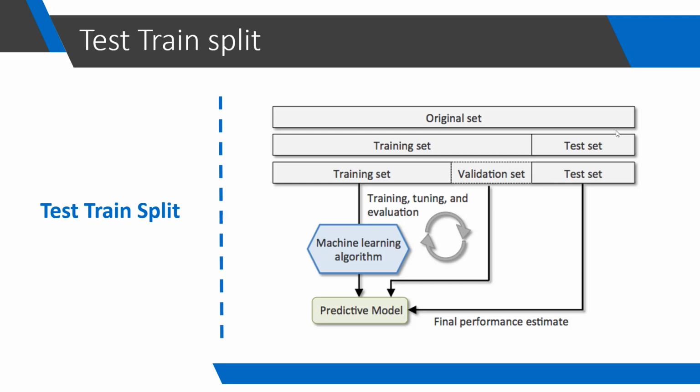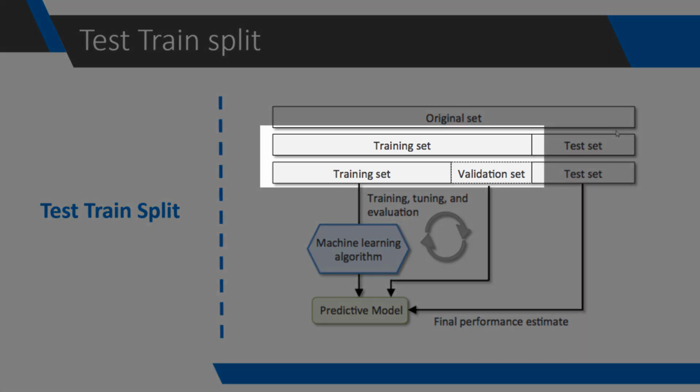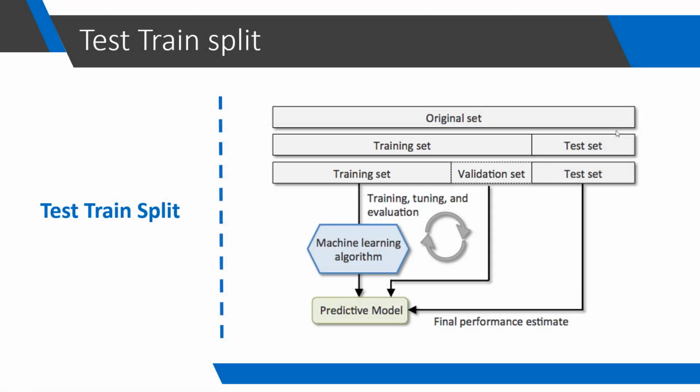In some cases, we further divide our training data set into two parts, training and validation set. Again, the new training set is used for training the model and validation set is used to compare performance of different models to tune the hyperparameters of our model. But the question is, why are we splitting our data and creating three data sets? Let's understand the reason behind this using an example.